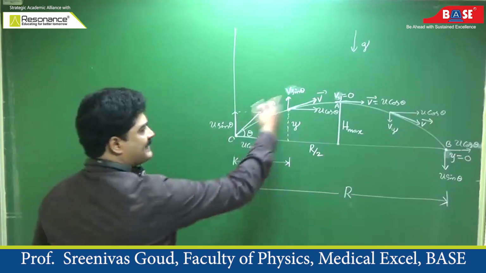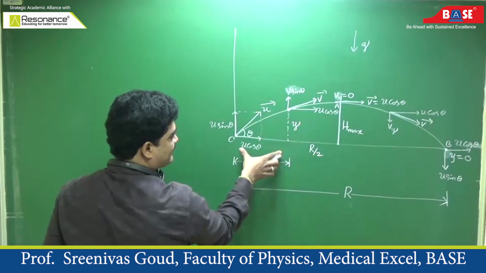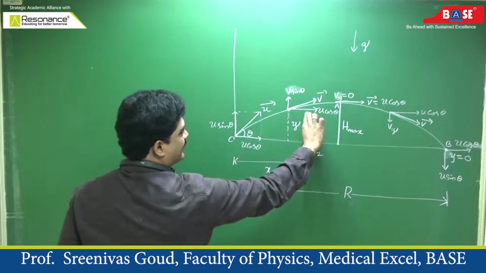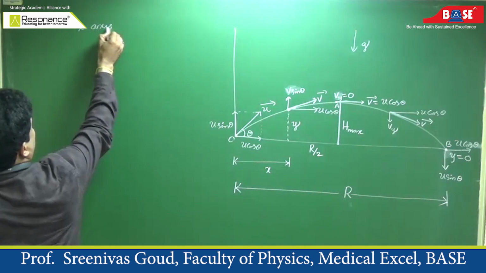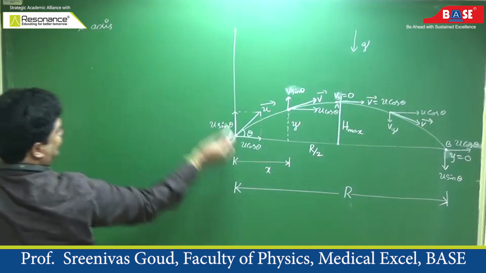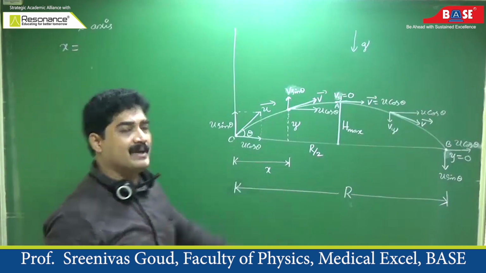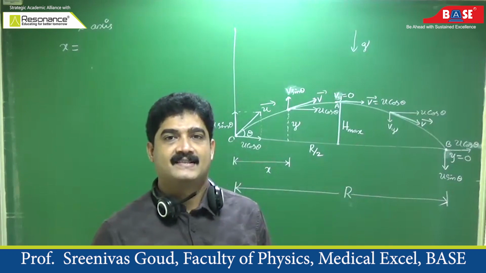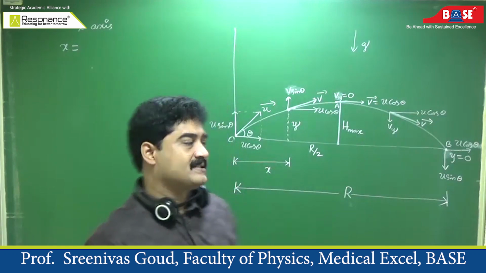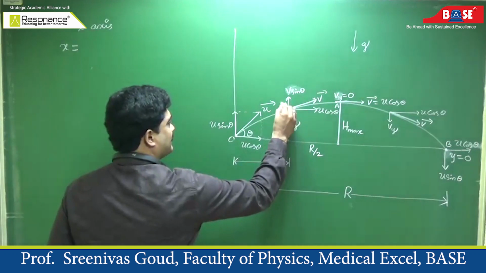So at any instant of time, the coordinates of the projectile are x and y. X is horizontal distance, y is vertical distance. Now I discuss motion along the x-axis. So horizontal distance covered is x. Write the kinematics second equation. What is the kinematics second equation? Distance covered is ut plus half at square. So this is at any instant of time t.